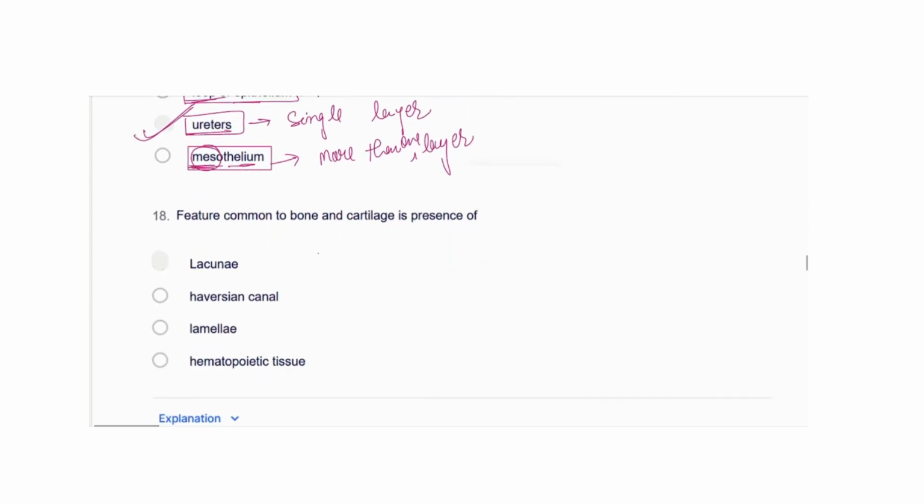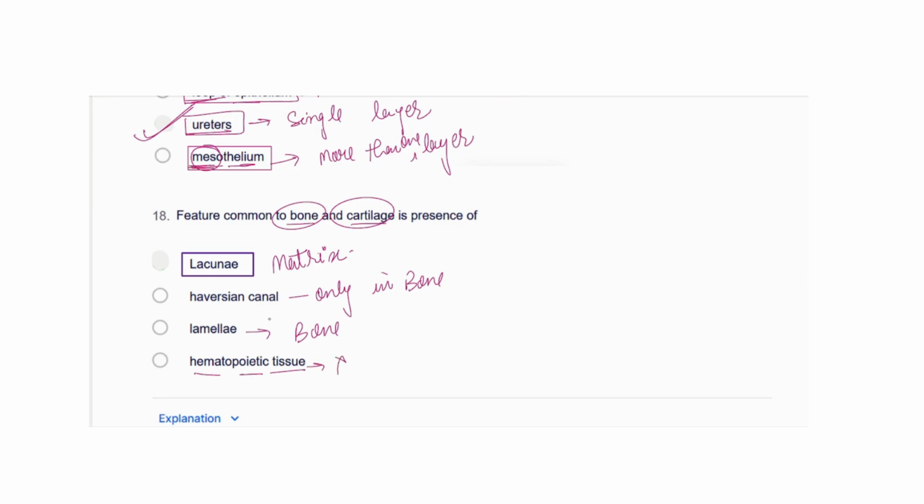The next question: feature common to the bone and the cartilage is presence of. They are asking what is common in both bone and cartilage, the similarity, that is the matrix. Matrix here is the lacuna. Haversian canal is only in the bones, and lamella is again a part of the bone only, and hematopoietic tissue is completely different, not related to the bone and the cartilage.